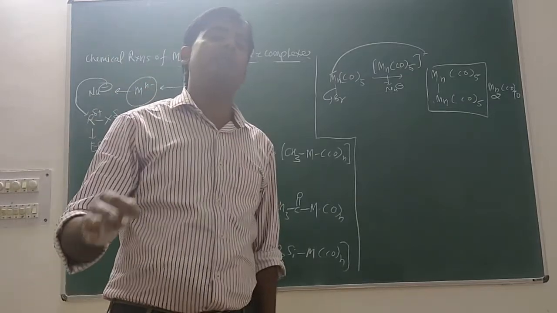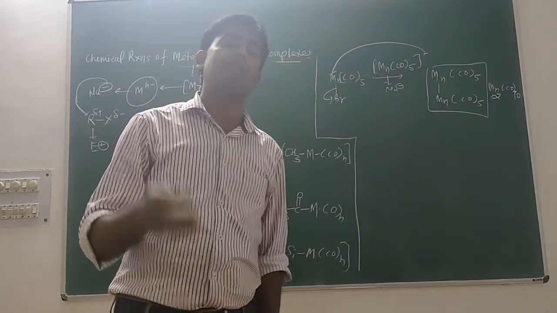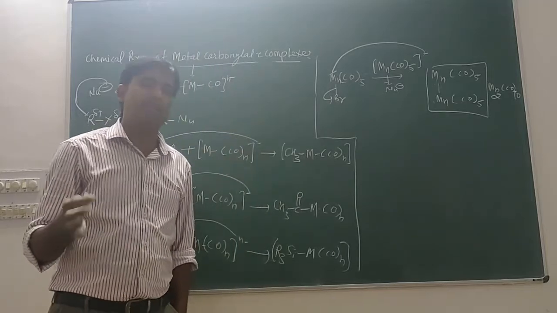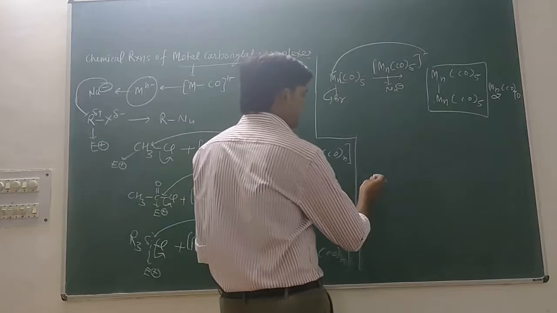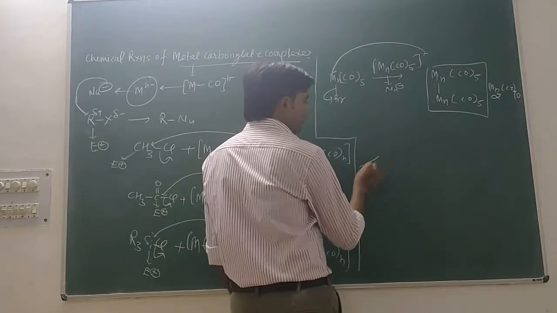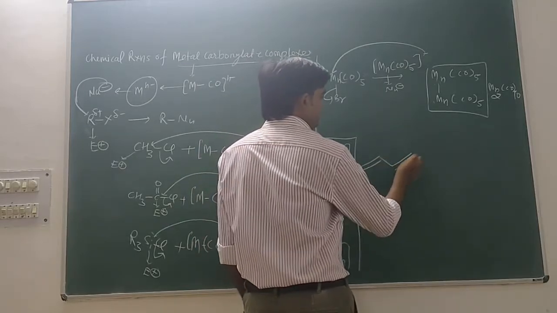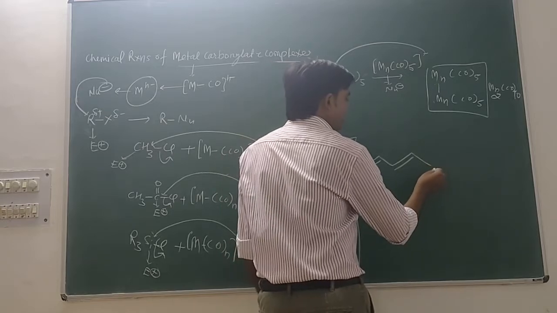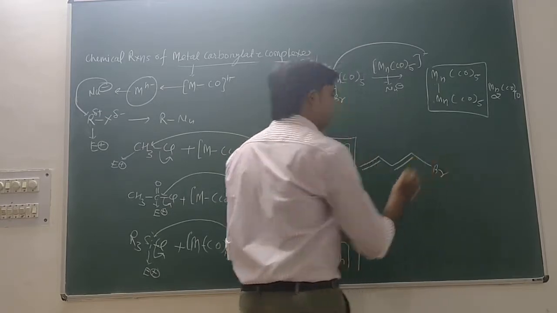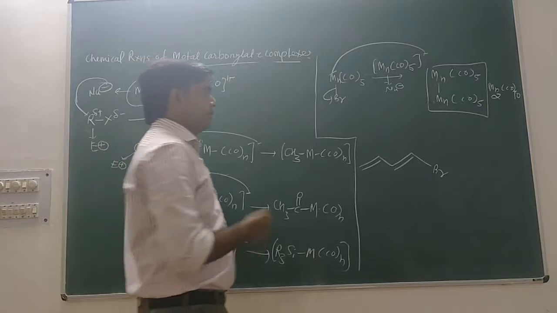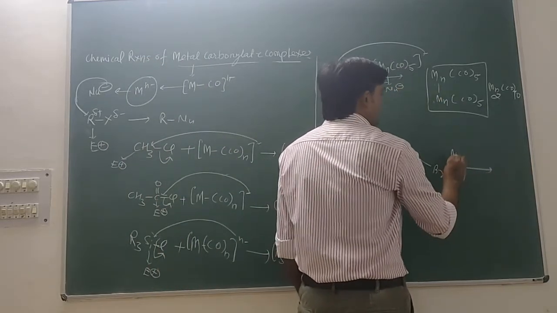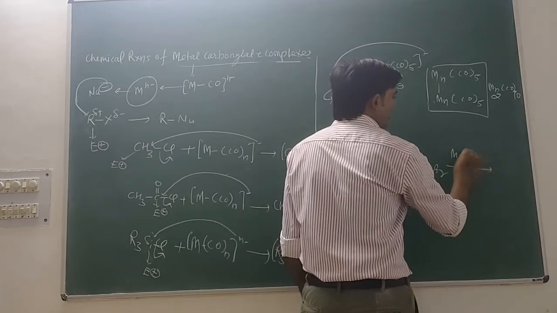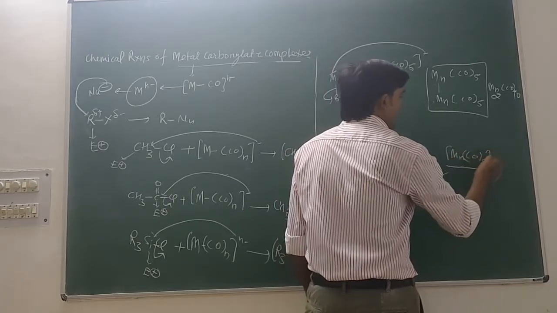You just need to remember the strategy of the reaction of a metal carbonylate with a nucleophile. Suppose you have a conjugated organic species, like here this species with Br, and you are going to react it with a metal carbonylate complex like Mn(CO)5 with one negative charge.